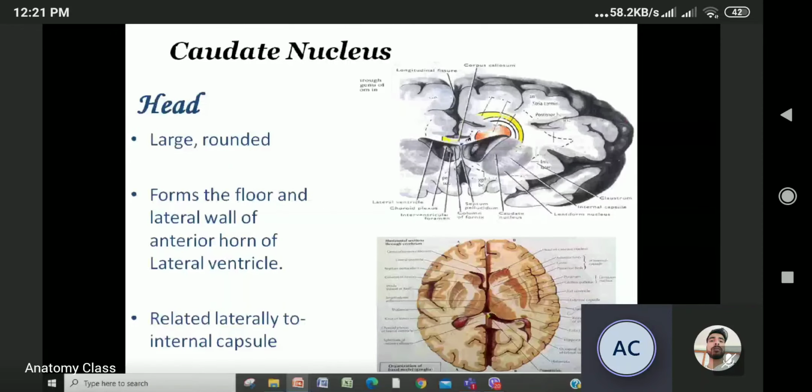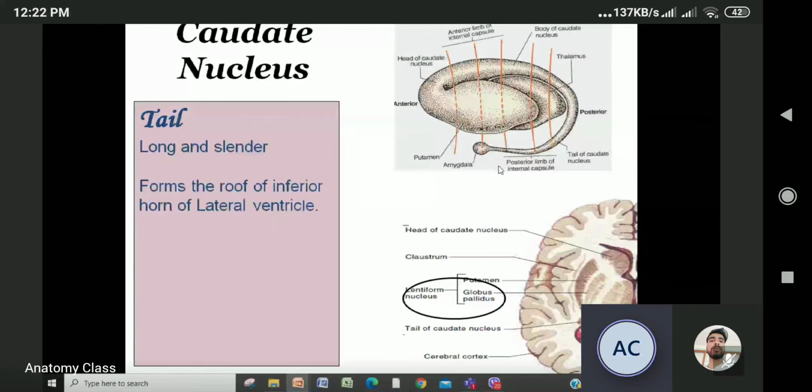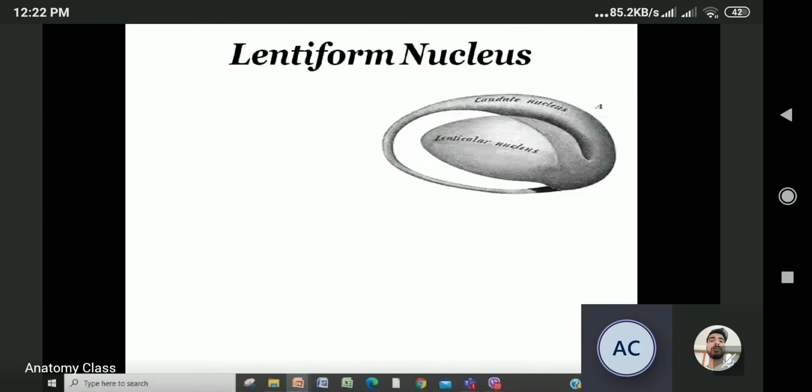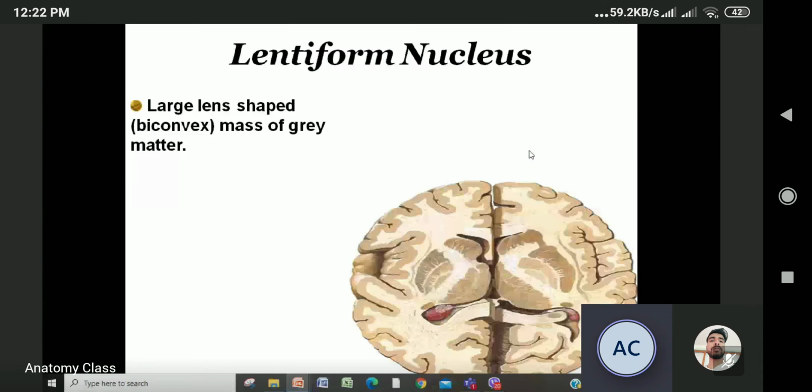Head of the caudate nucleus. Please memorize this. Now we are talking about the lentiform nucleus. This is a large wedge-shaped and biconvex mass of gray matter. So this is the lentiform nucleus. This is the head of the caudate nucleus.